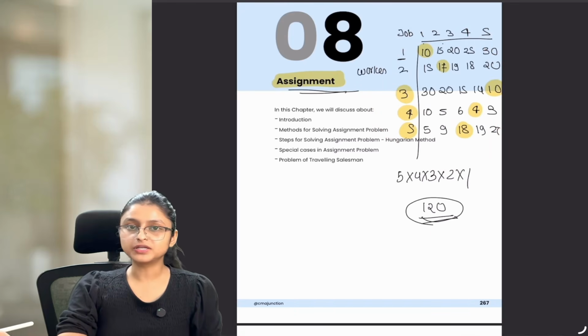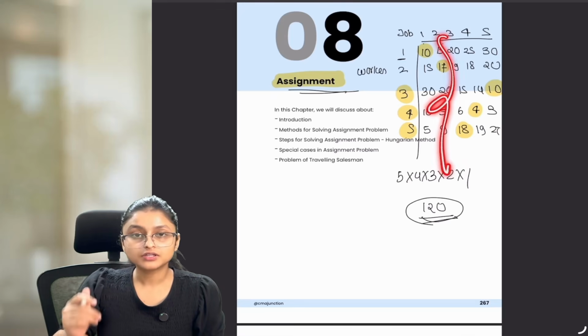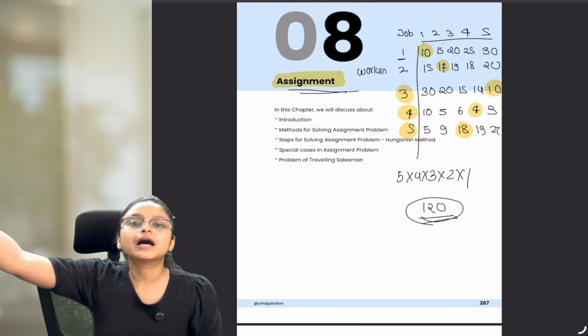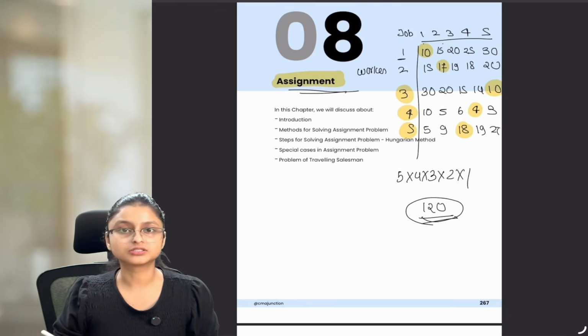So it becomes complicated. It is impossible to solve a particular scenario when the number of rows and columns becomes higher, and you are trying this trial and error method to solve it.